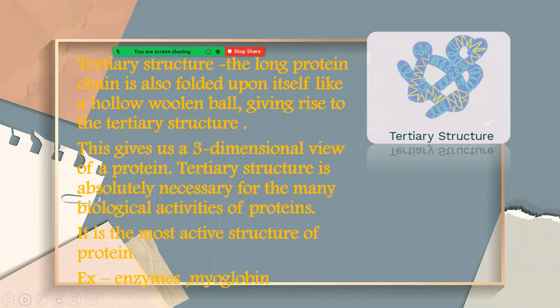Third is the tertiary structure. The long portion of the chain is folded upon itself like a hollow woolen ball, giving rise to the tertiary structure. This gives us a 3-dimensional view of a protein. Tertiary structure is absolutely necessary for many biological activities of protein. For example, enzymes. In enzymes, the active site is there because of the tertiary structure.